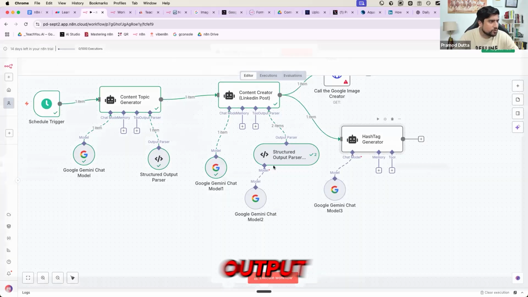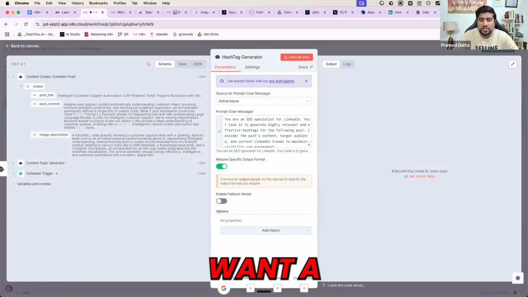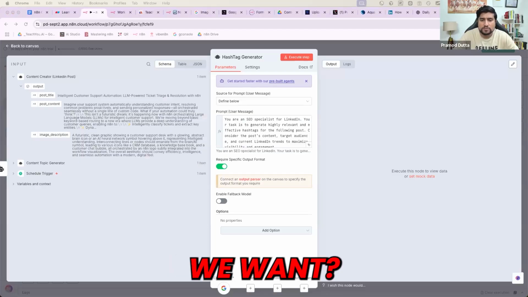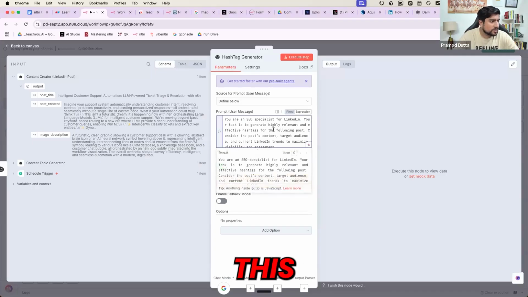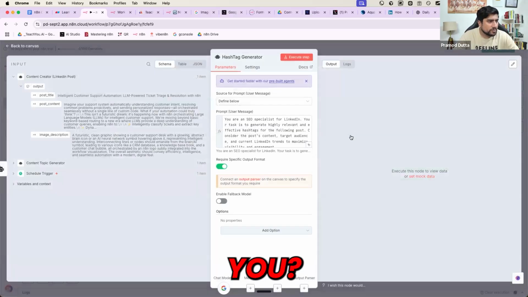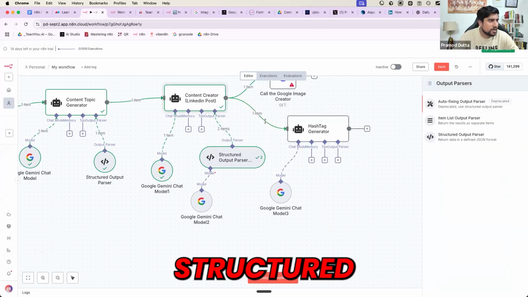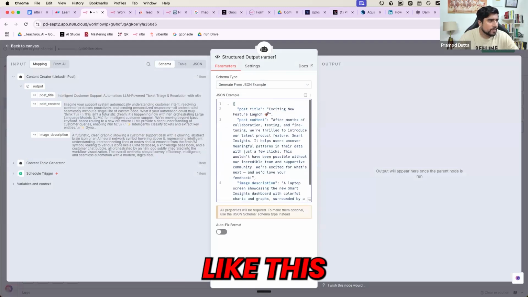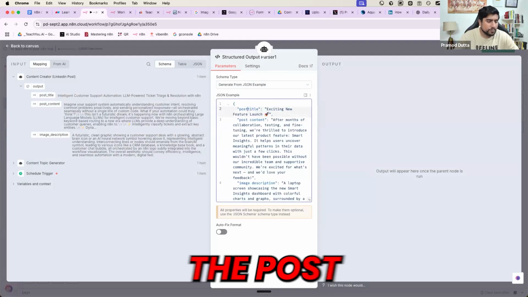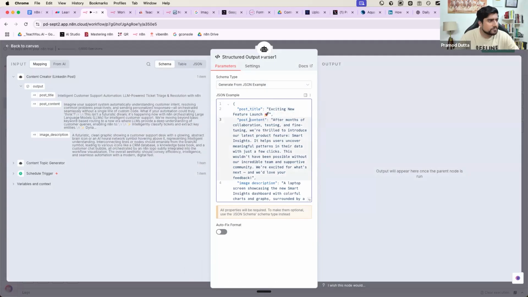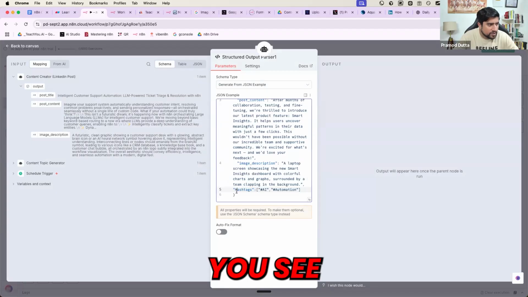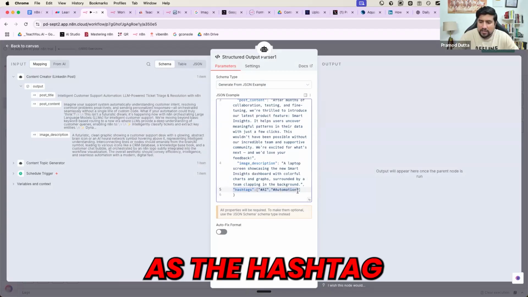And we want a specific output from this also. What is the output we want? After generating the hashtag, it will give you a structured output after content generation. The structured output will look like this: post title, whatever post title you have, your content, your image generation, and one more thing it has added is the hashtag. Can you see that? One more thing we have appended is called the hashtag.